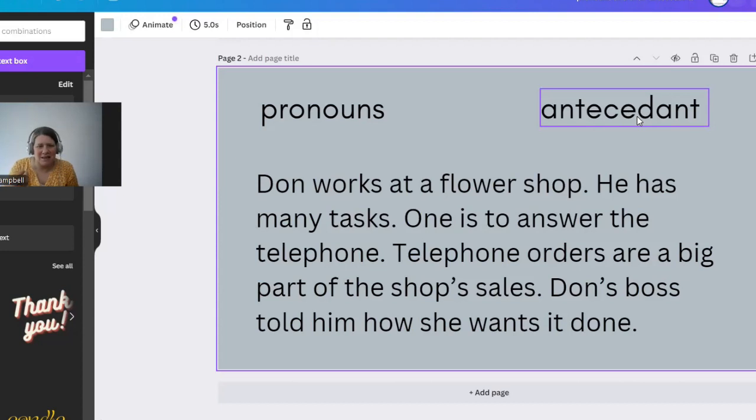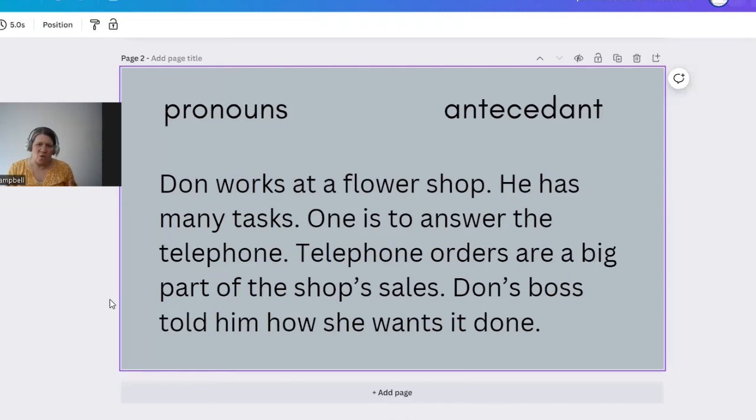Antecedent means the thing that the pronoun refers to. Okay, you have pronouns, we have the antecedents, and whenever we use a pronoun, we have to know what the antecedent is, or it's really hard to understand what we're talking about. So let's look for the pronouns first.